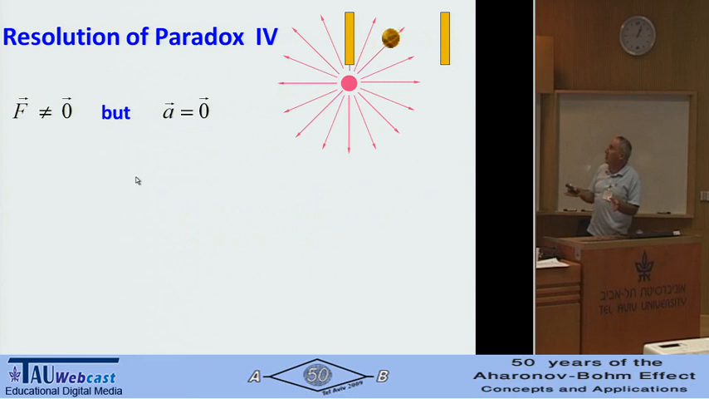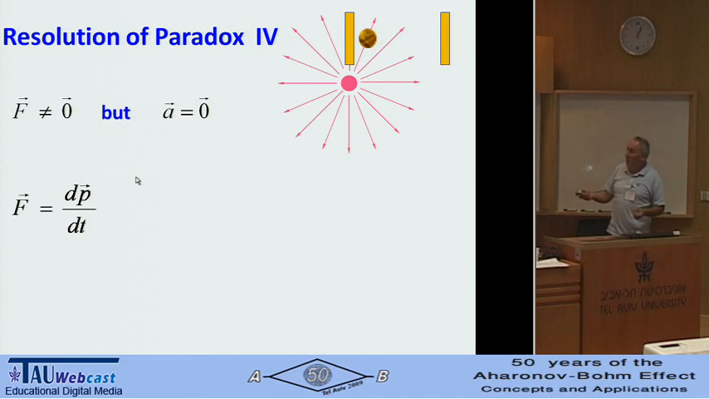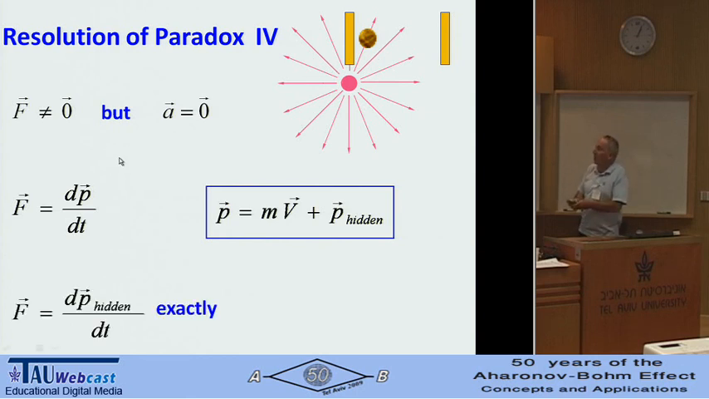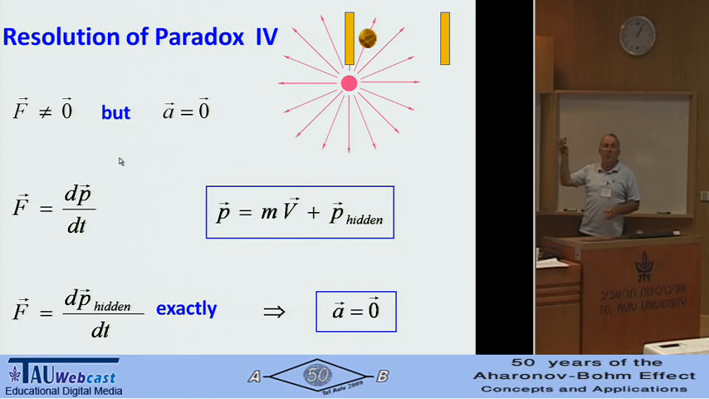Resolution of the energy paradox. Unfortunately, we don't have a source of energy for free. It is true that the force is not zero, but the acceleration is zero. How does it come about? Because the force is dp/dt, and the momentum has two parts, this kinetic part and this hidden momentum. Now, in different places here we have different strengths of field, so different hidden momentum. And all this force is responsible for the change of this hidden momentum. It exactly equals the change of hidden momentum. So what remains is that the acceleration is zero. So it moves without acceleration.